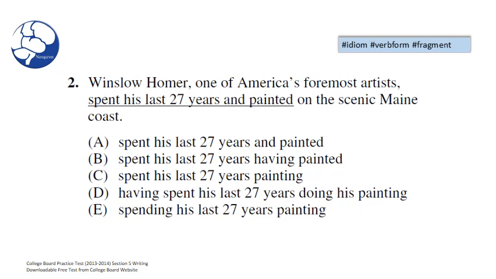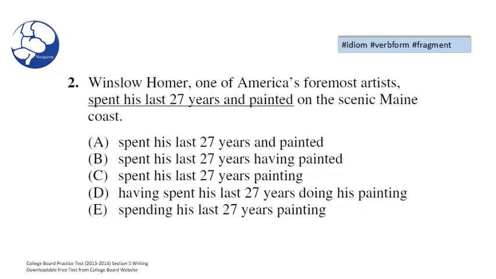Before we begin, I just want to give you a few notes on how we're going to solve this. You'll notice that we're going to go through the answer choices quickly and without much explanation at first. Notice at the top you will see a few hashtags: hashtag idiom, hashtag verb form, hashtag fragment. Consider these training wheels for your grammar study. They're going to help guide you and let you know the grammar concepts that are most important for each individual problem. Later, you'll get exposed to more points and more concepts. But for this one, we're going to focus on idiom, verb form, and fragments.